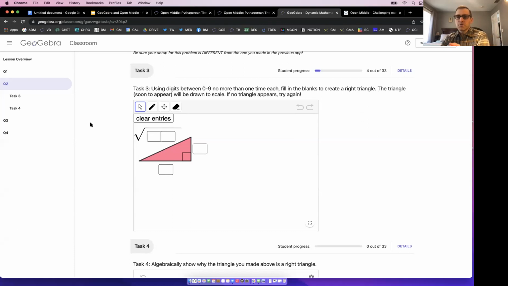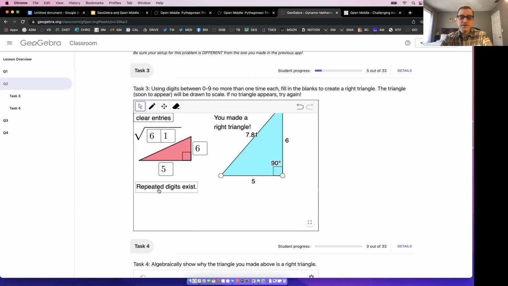I think it's the same question, but I forgot to put in the directions to make it different from the one you made before. So I'm simply asking students to make 4 different right triangles. That's all. And obviously they don't need to be Pythagorean triples either. I could put a 5 and a 6, and this is going to be a 61 right here. But oh shoot, I have repeated digits.